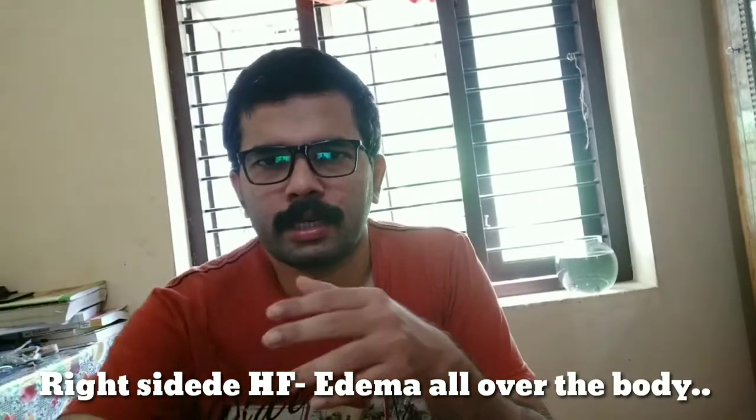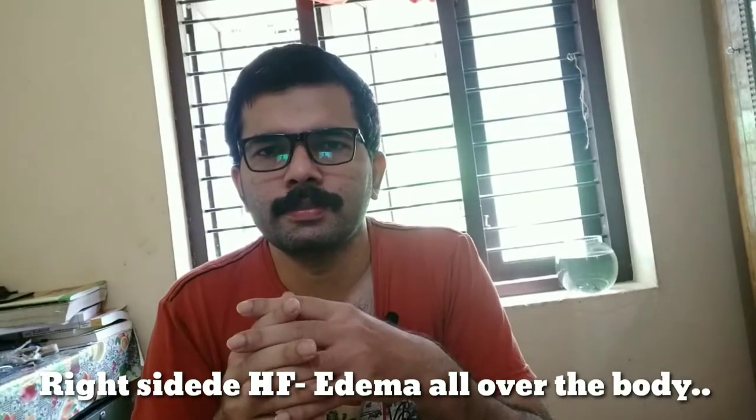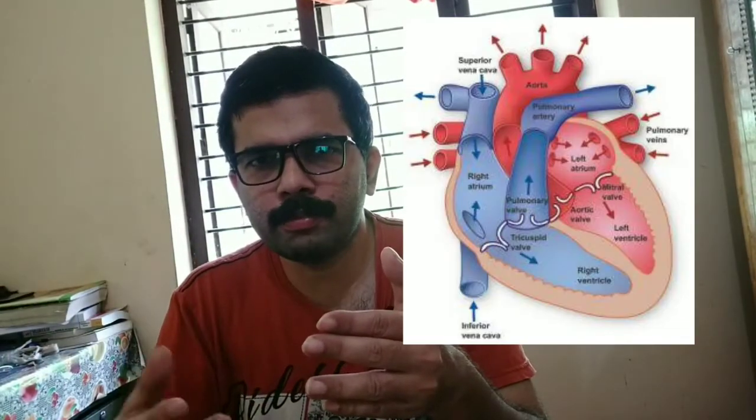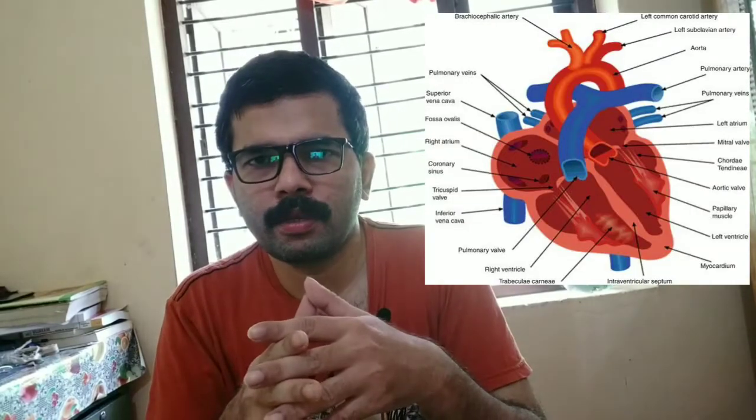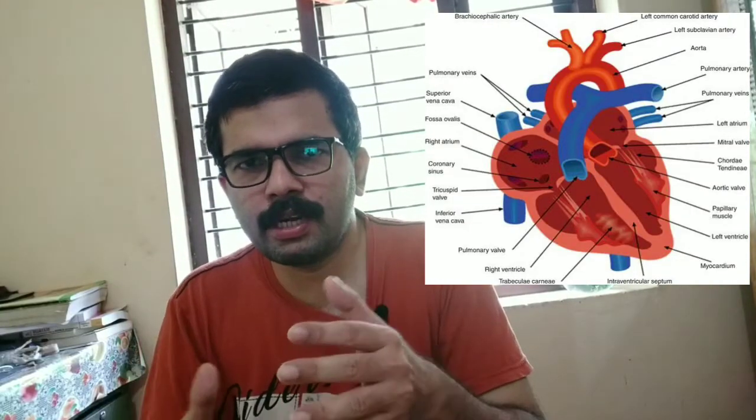What is left-sided heart failure? In left-sided heart failure, the usual mechanism is that from the lungs, the oxygenated blood is carried to the left atrium, then to the left ventricle. From the left ventricle, usually the oxygenated blood is ejected to the aorta and through the arteries carries oxygenated blood to the different parts of the body. But in left-sided heart failure, the left ventricle cannot eject adequate blood to the aorta.